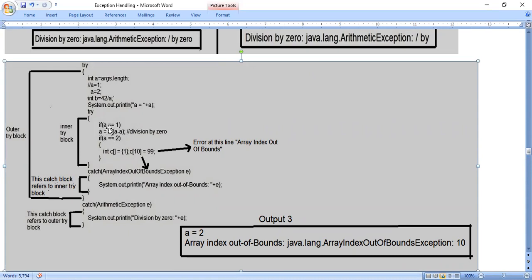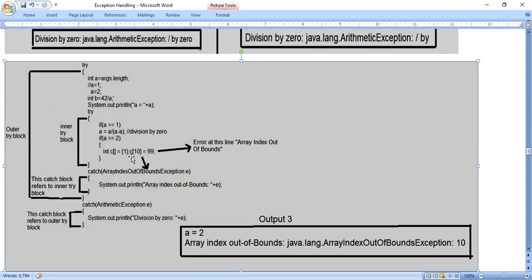Sorry. If the condition is false, a is equal to a by a minus a will not execute. If the condition is true only, a equal to a by a minus a will execute. So now the condition is false, right? The a value is 2 and on comparing with 1, the condition is false. So we go for the next if condition. If a is equal to 2, so 2 equals 2, the condition is true. If the condition is true, this statement is executed.